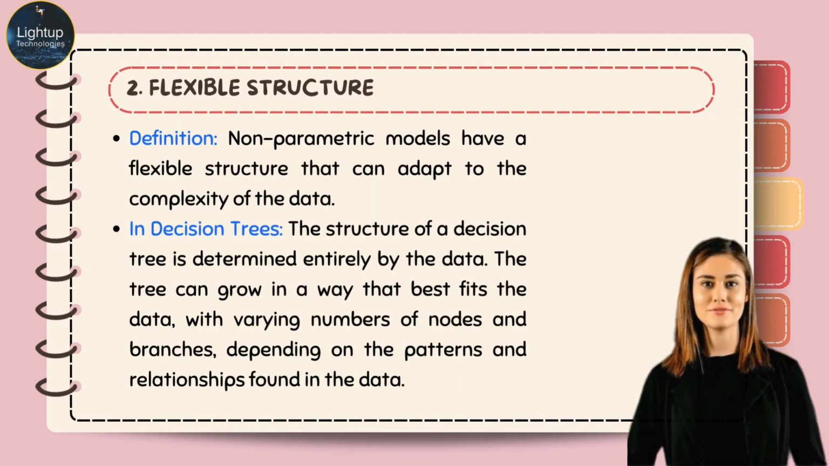Flexible structure. Definition: non-parametric models have a flexible structure that can adapt to the complexity of the data. In decision trees, the structure of the tree is determined entirely by the data. The tree can grow in a way that best fits the data, with varying numbers of nodes and branches, depending on the patterns and relationships found in the data.